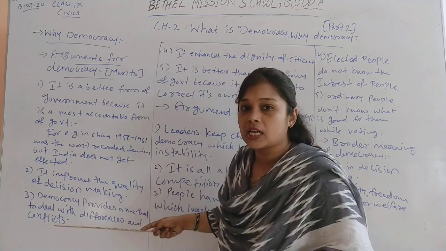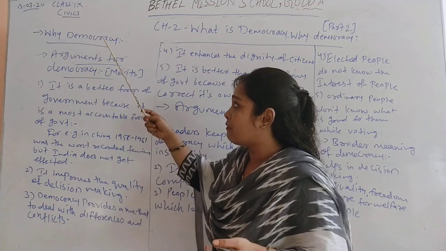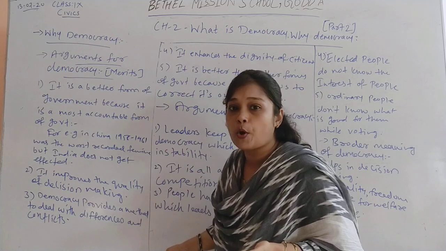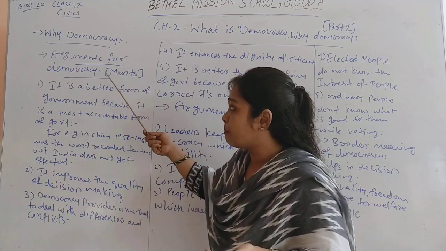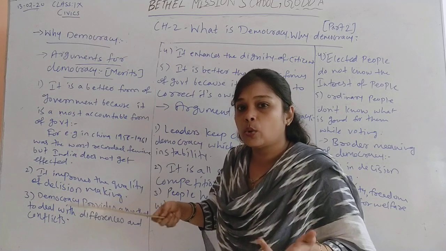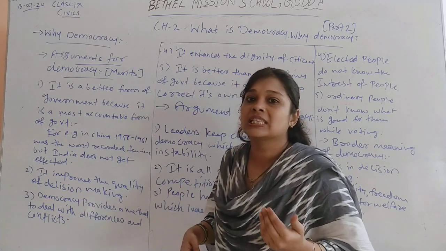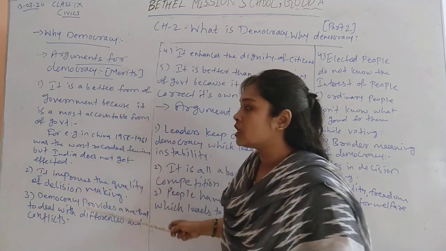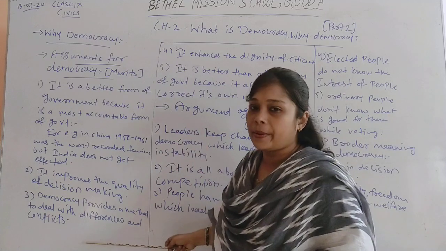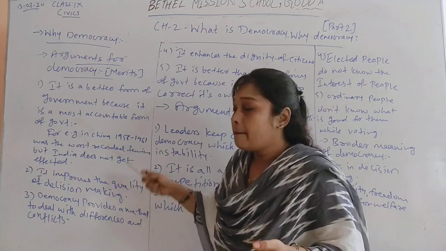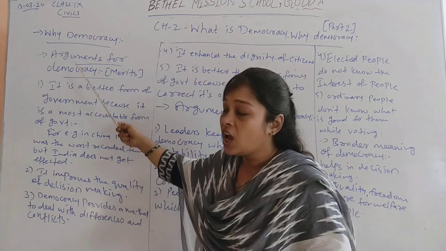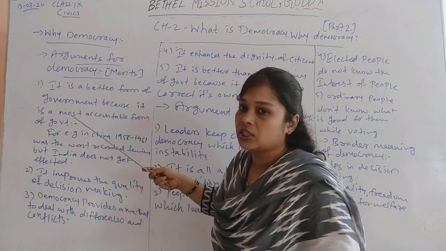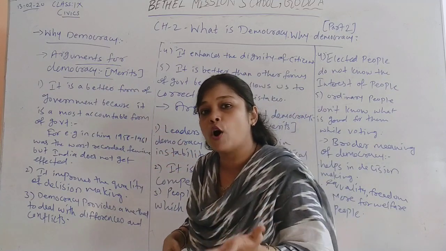This particular topic comes in three ways. It can be asked why democracy is essential or important; on that time you can write these points. It can ask for arguments for democracy or merits of democracy. Or the question can be asked why democracy is considered the best form of government in comparison to other forms of government. So this topic can be asked in three ways. Now we will see the arguments for democracy, or why we consider democracy a better form of government.